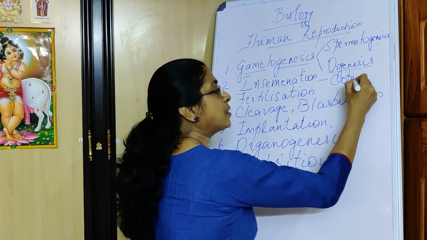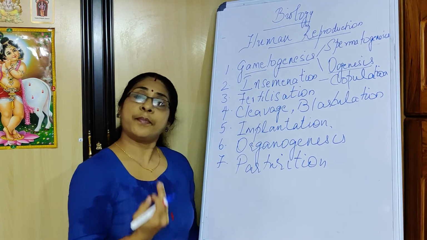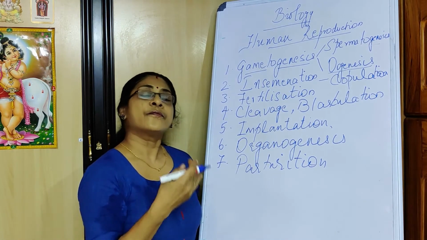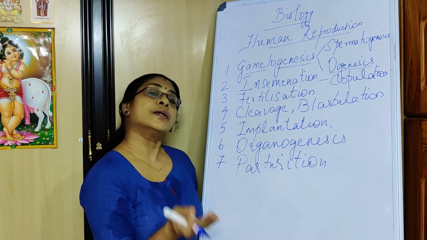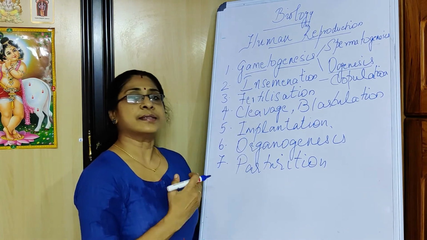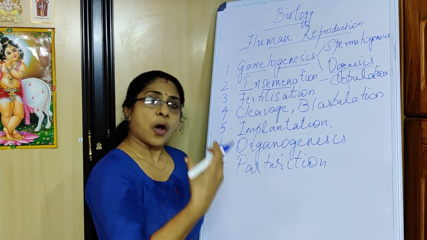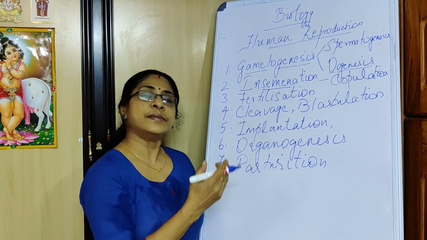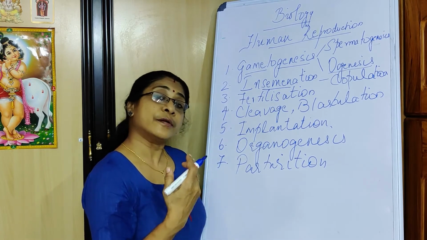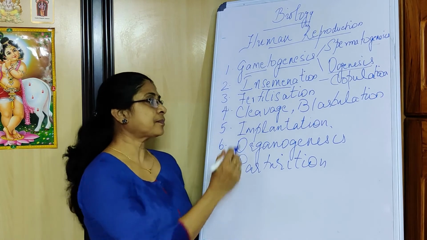So copulation involves the deposition of semen from the male reproductive system to the female reproductive system. So that's the second step, insemination.